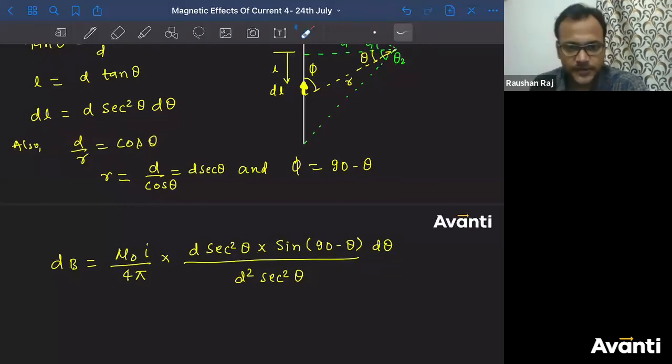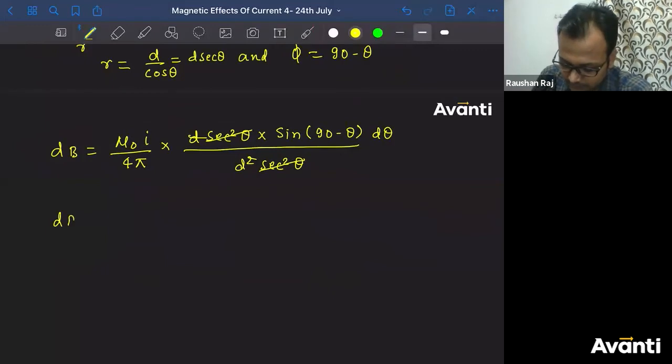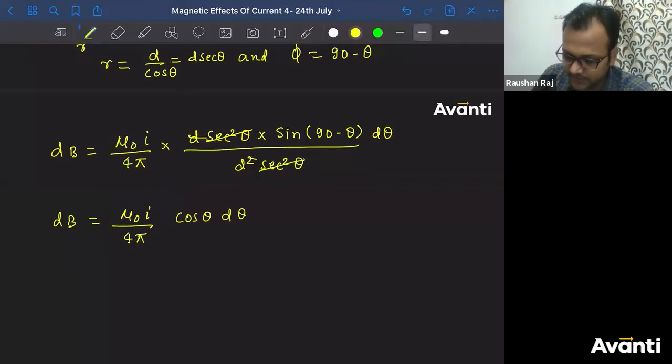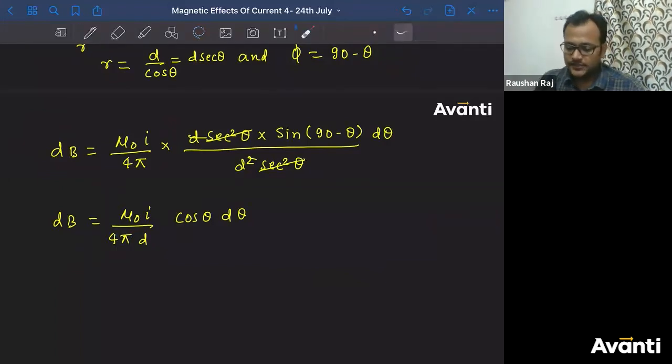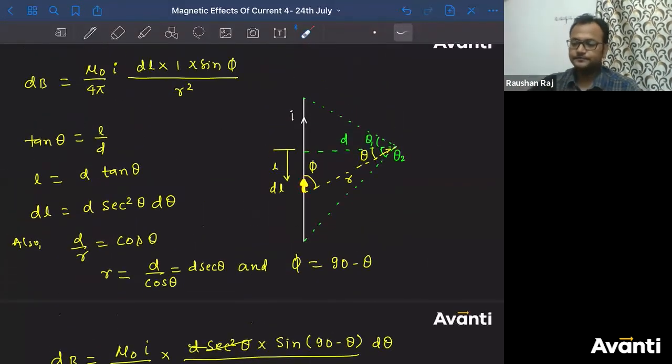ठीक है बच्चा लोग, विश्वनाथ समझ में आया तुम्हारी बात? ऑल राइट, करेक्ट है गणेश, वेरी गुड. सो यहां से d square one d and d will get cancel. Sec square theta will get cancel. What is sin 90 minus theta? बोलो बच्चा लोग, what is sin 90 minus theta? That is cos theta. So the final answer that I'm getting here is dB is equal to mu naught I divided by 4 pi into cos theta d theta divided by d. So this is the value for magnetic field because of this small current carrying element.